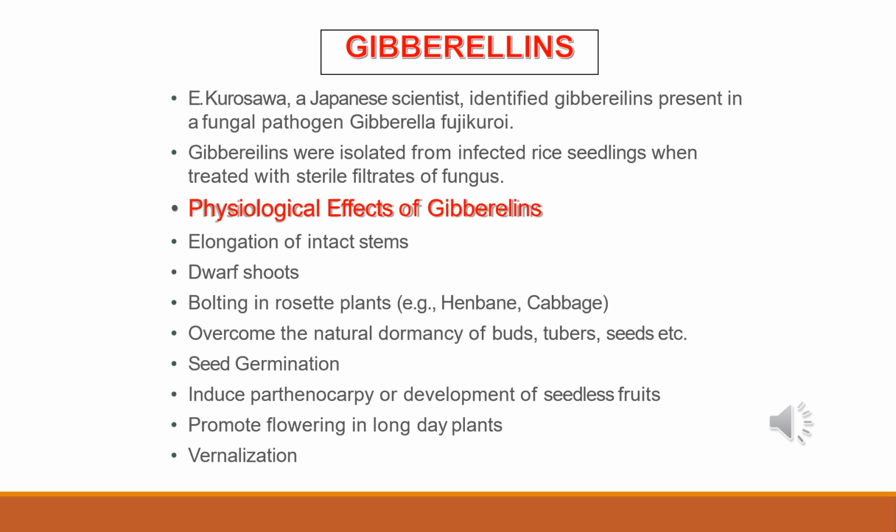Gibberellins also promote bolting. What's bolting? Bolting is internode elongation. An internode is the space between two nodes, just prior to flowering, just like in beetroot, cabbages and some plants with rosette habit.